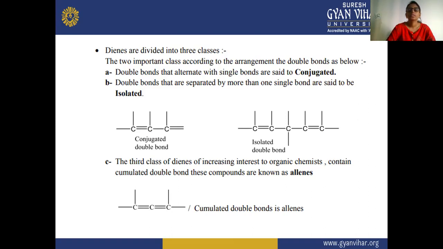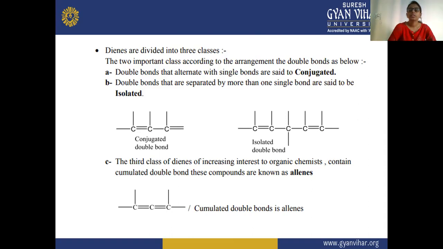So we have studied that dienes are divided into 3 classes according to the position of their double bonds on the carbon atoms. The first one is conjugated, in which there should be an alternation between a double bond and a single bond.